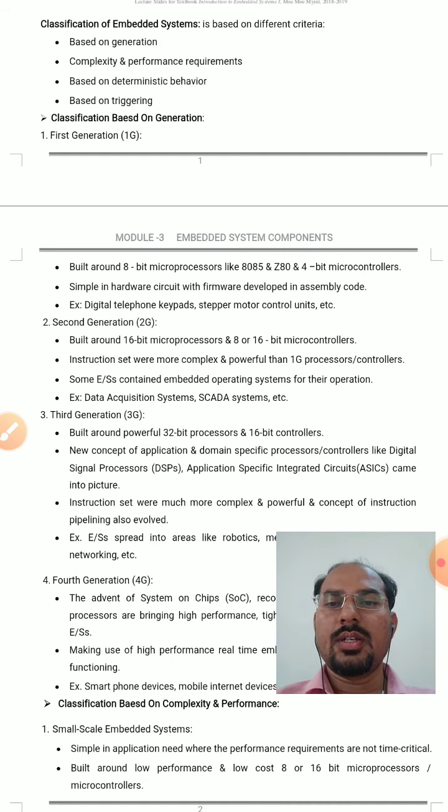Third is the third generation. The embedded systems in this generation are built around powerful 32-bit microprocessors or 16-bit microcontrollers. Here a new concept has come, that is application and domain specific processors or controllers. As in the definition of embedded system I have told, these are systems which are used for only a particular application. They cannot be used for general purpose applications.